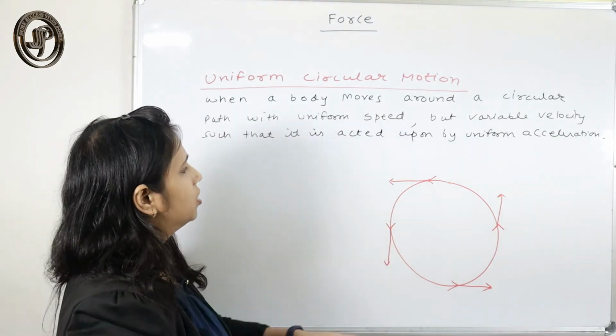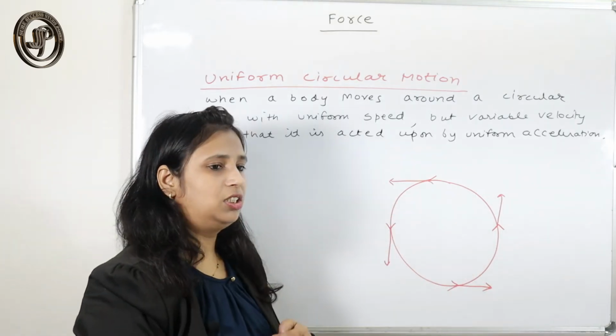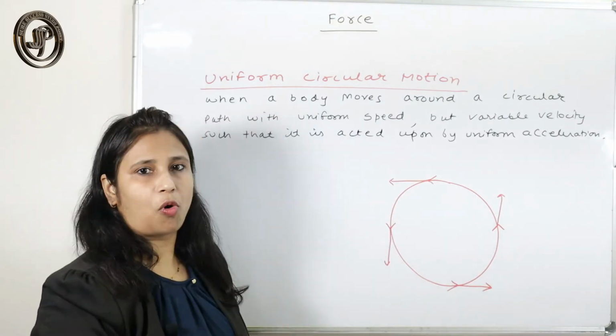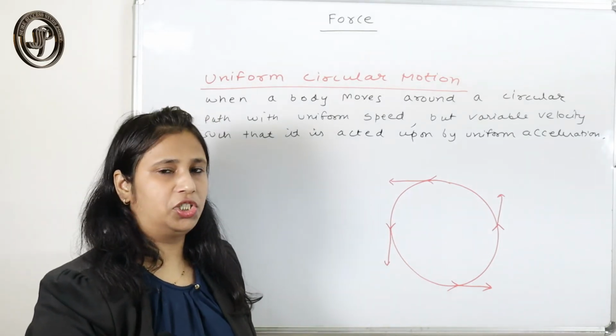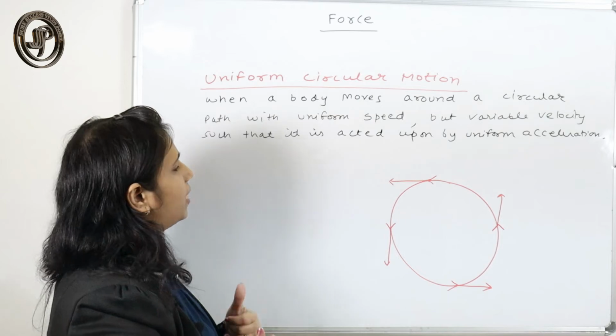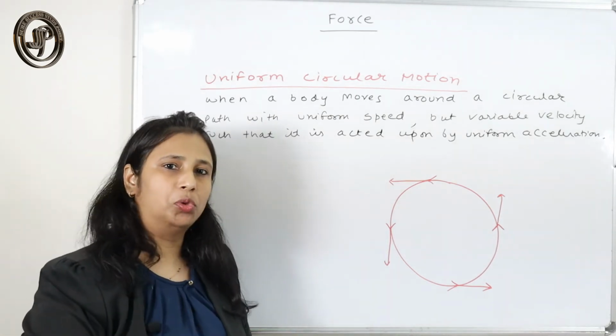Here the direction is upward, here downward, here eastward, here westward. In every position the direction keeps on changing. That type of motion is called uniform circular motion.